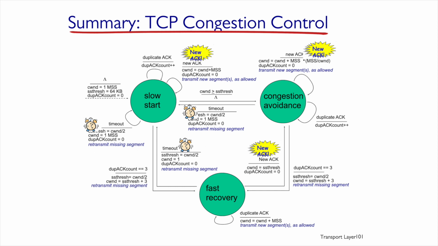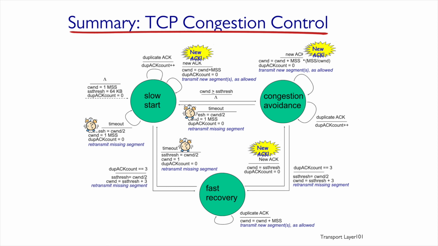From congestion avoidance, we can also go back to slow start the moment there is a timeout. If a timeout happens, the slow start threshold will equal half the congestion window, and the congestion window will equal a single MSS. Dup ACK count is initialized at 0, and we send the missing segments again. At that moment, we're done with congestion avoidance.